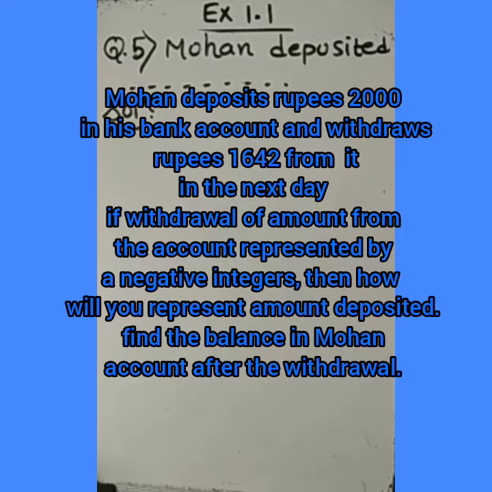Now, dear students, last year in class 6th integer chapter, in the very beginning exercise 6.1, you have studied about these two terms. One of them is deposit and another is withdrawal. The word deposit indicates plus and withdrawal itself indicates minus.